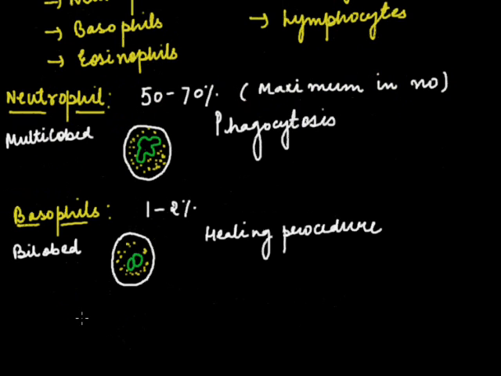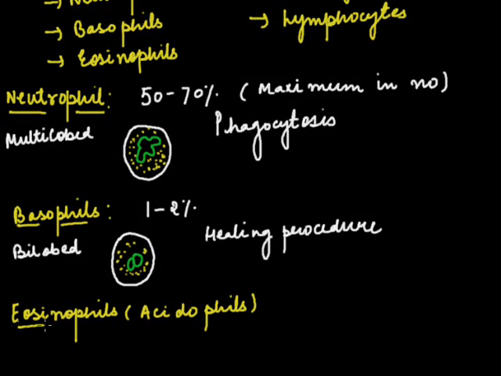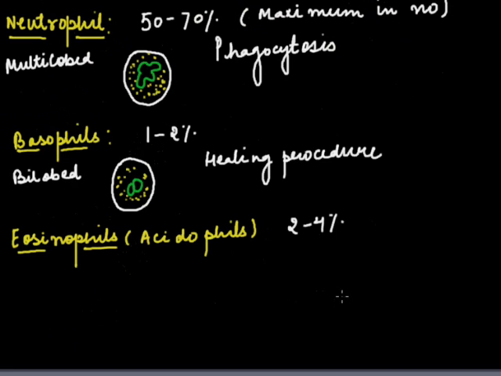Now coming on to the third, that is eosinophils. They are also called acidophils. They take acidic staining, and they are around 2 to 4%. They are also bilobed. If I draw a diagram of eosinophils, they are bilobed like this.